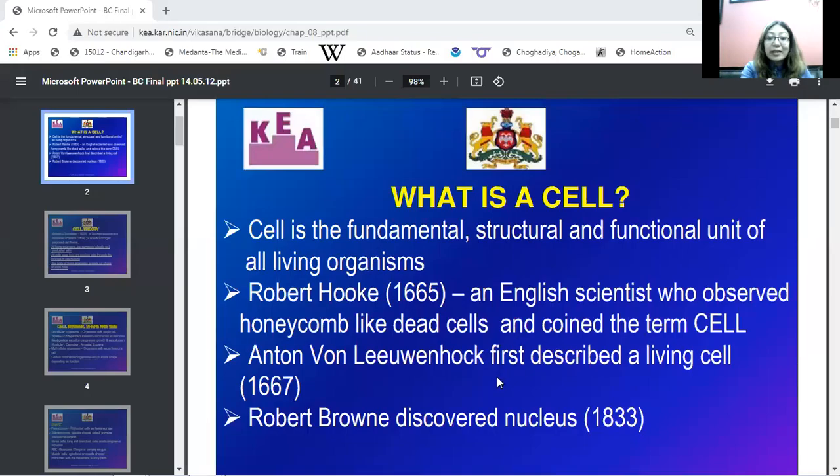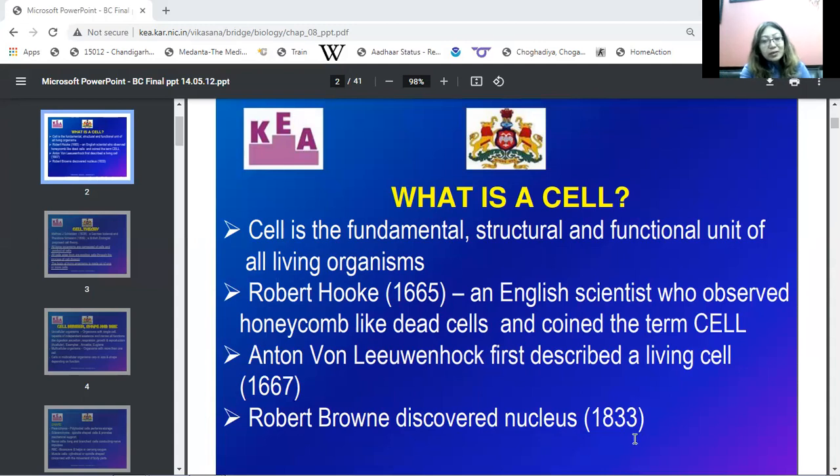But that was the dead cell. Two years later, another scientist, Anton van Leeuwenhoek, discovered living cells. He observed living cells in the year 1667. After that, with the help of an advanced microscope, another scientist, Robert Brown, discovered the nucleus in the year 1833.